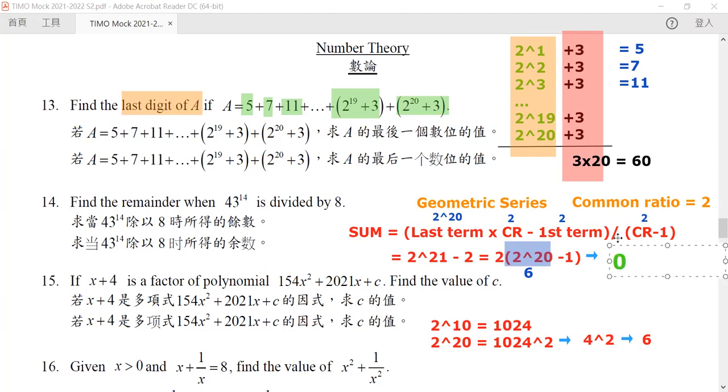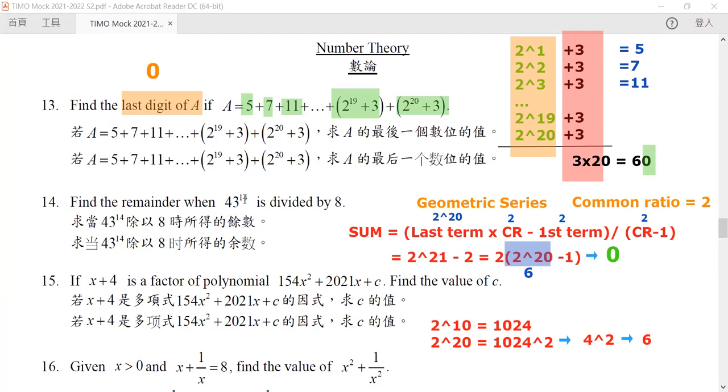But the last digit of the second sum, our black number, is also 0. So what is the last digit of this number? It will be 0, right? So the last digit is exactly 0. So this is how we finish question 13. Okay. So now let's go to question 14.